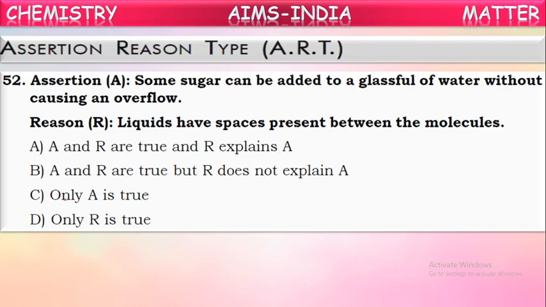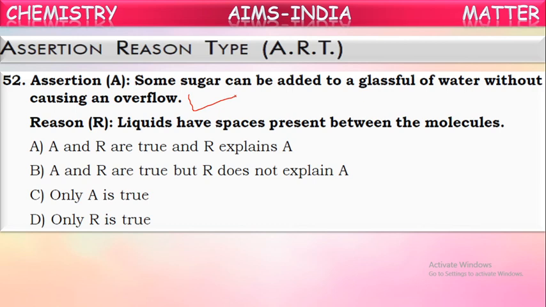Yes, it is correct. Because liquids like water will be having some spaces between the molecules, because we know molecules in the liquids are loosely packed, so there are certain gaps between the molecules in liquids like water. So when the sugar is dissolved into water, the sugar molecules will occupy the spaces between the water molecules.